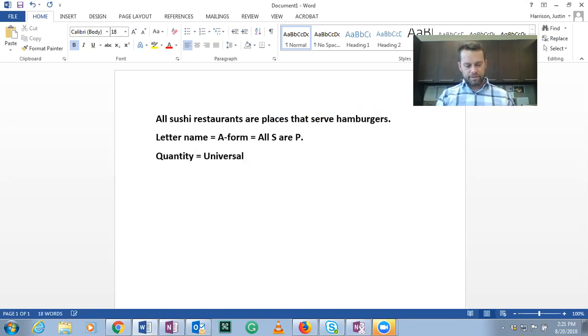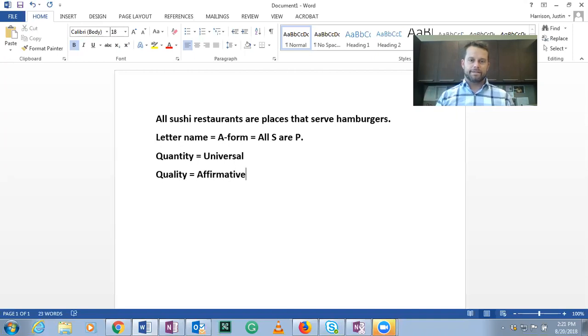And then finally, the quality is either affirmative or negative. And here it's a positive statement. There is no negativity in pronouns or in adjectives. So we have a universal negative statement. Oops, sorry. That is totally wrong.